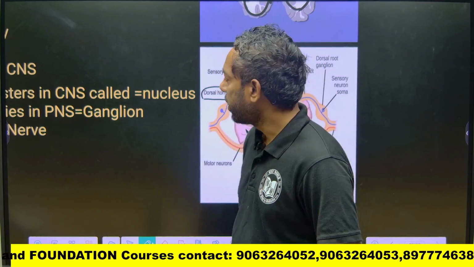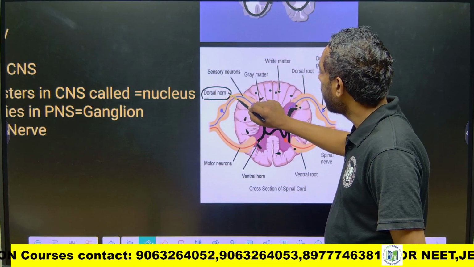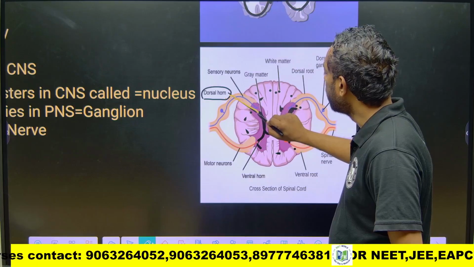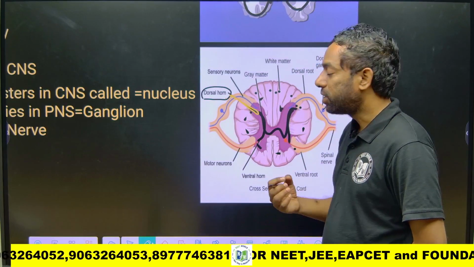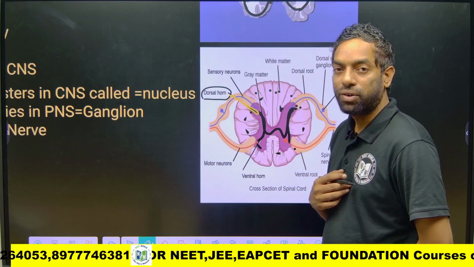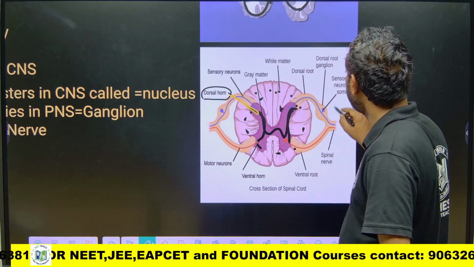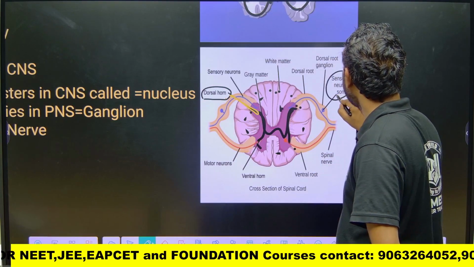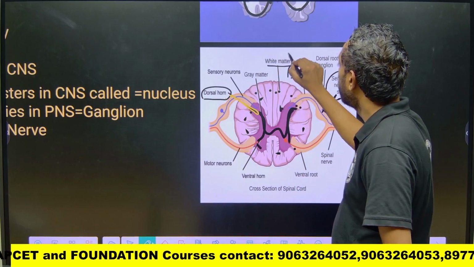Just look into this. This is the dorsal horn. Always they carry information from the peripheral nervous system to the spinal cord, reaching the dorsal part. And sensory neurons are part of the somatic nervous system.